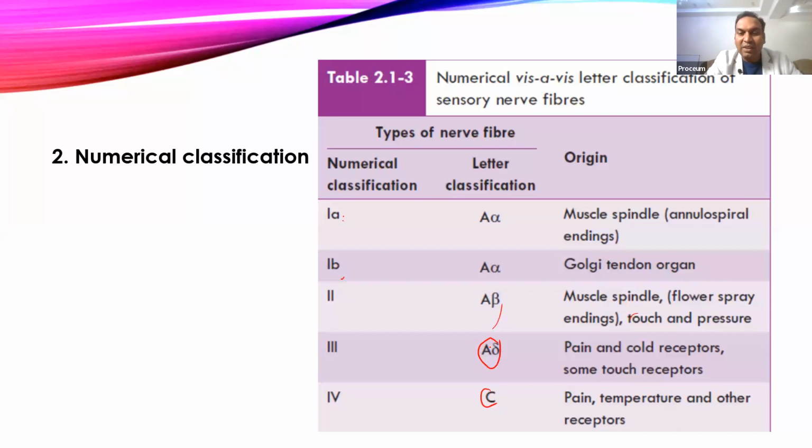Similarly, if you stimulate the touch receptors, or sometimes cold or hot fomentation, then it also stimulates the A receptors, and this A receptor will cause pre-synaptic inhibition of the type 4 fibers, and that will reduce the pain. So when you apply balm, or your grandfather tells you to massage his legs because of severe pain, you are actually giving a counter stimulus, and that counter stimulus will inhibit the pain sensations and prevent them from going to the brain. This is also called the gate mechanism. So this is the advantage of having slow fibers and fast fibers, which can modify the sensations.